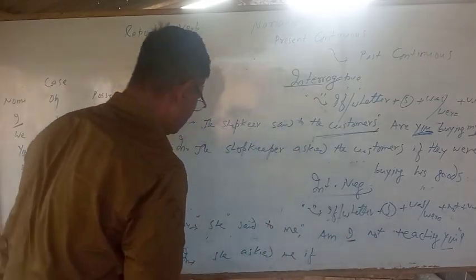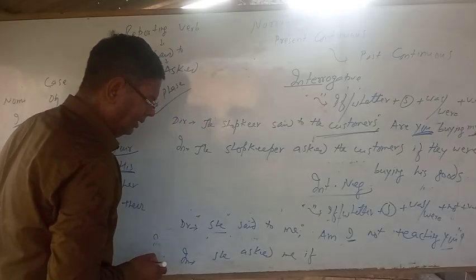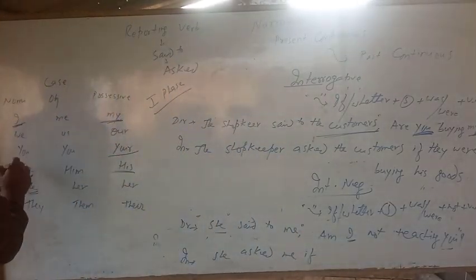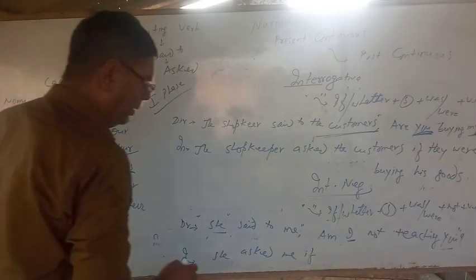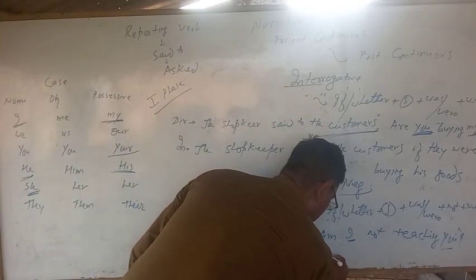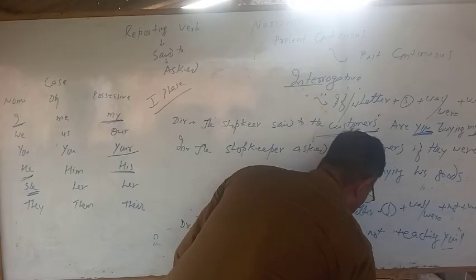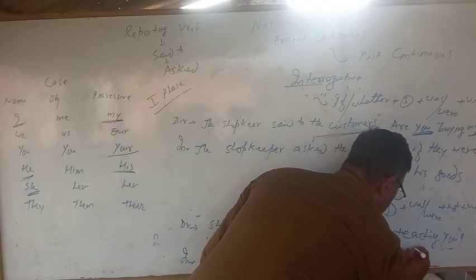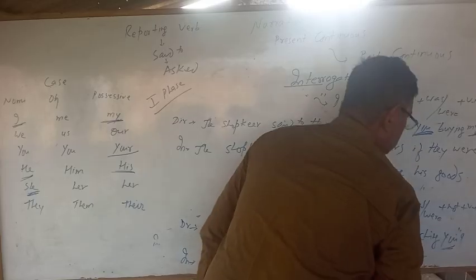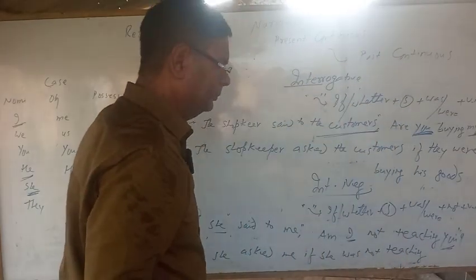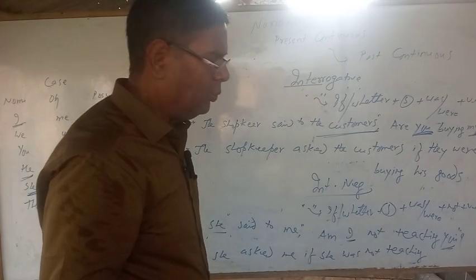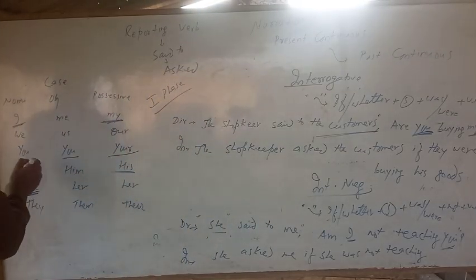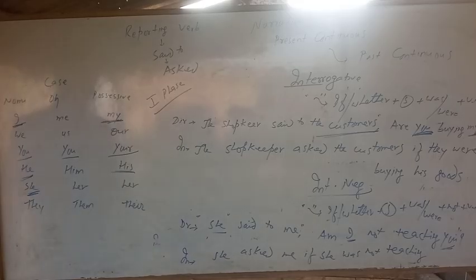After if, put the subject, don't use a helping verb. I is in first person according to the subject. The subject is she. I is in nominative case and she is also in nominative case. So it will be she was not teaching you. You is in second person. It will change according to the object. Me is here. Me is in objective case and you is also in objective case.